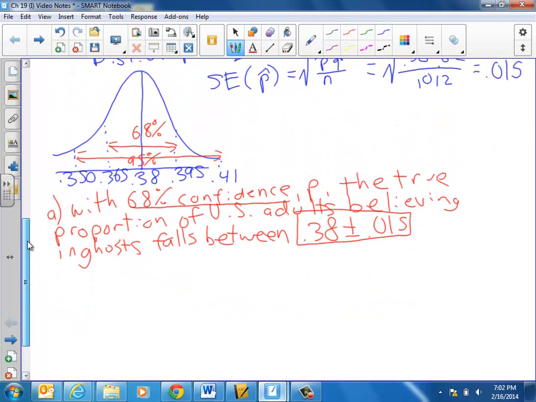Or we could say, less accurately, but more... we lose accuracy here, but we have more certainty.